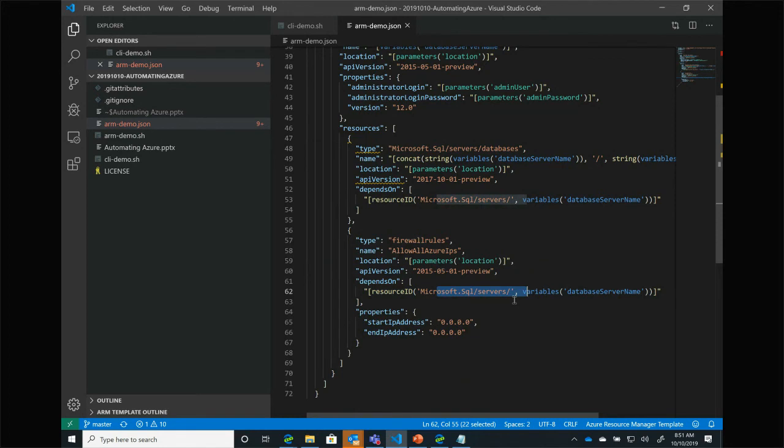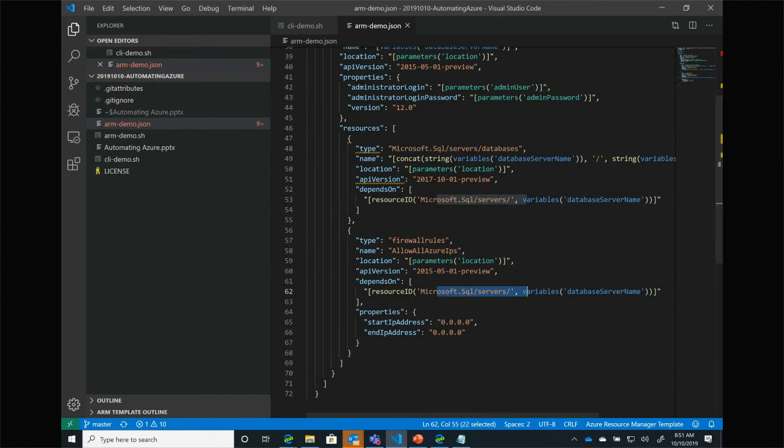It's going to deploy them in the right order, and moreover, it's going to parallelize the deployment so that if I have two resources that maybe take a long time to deploy, but they don't have dependencies on each other, go ahead, Azure, and deploy those things in parallel. So that is my ARM template.